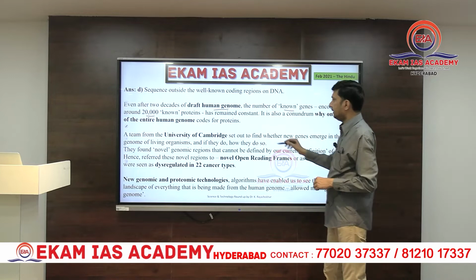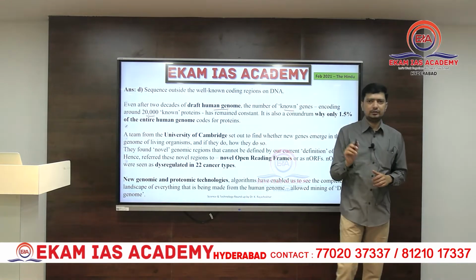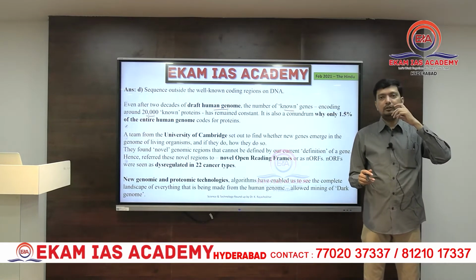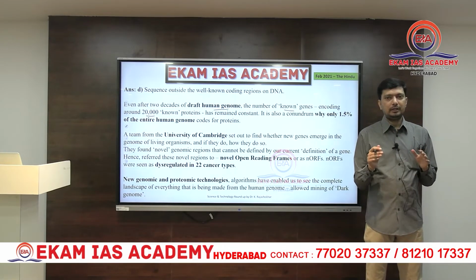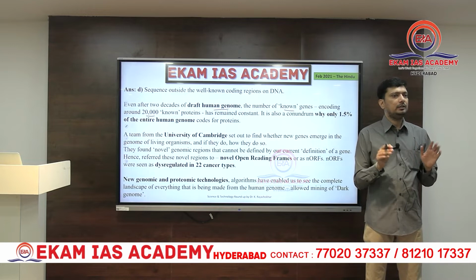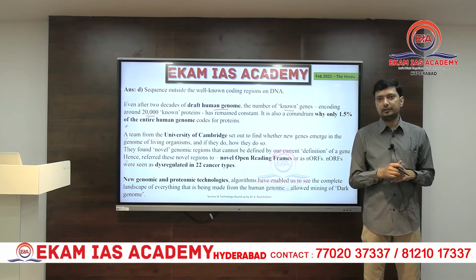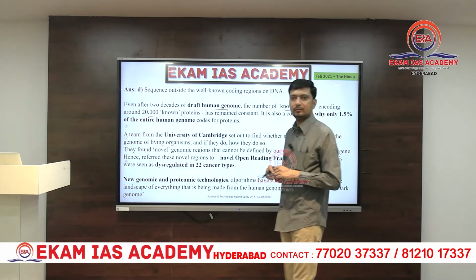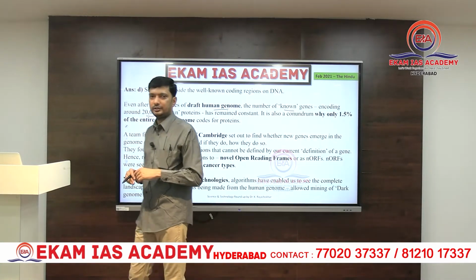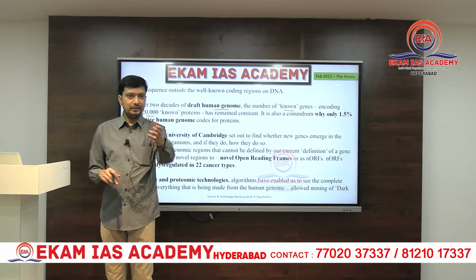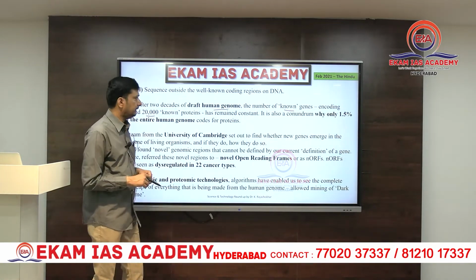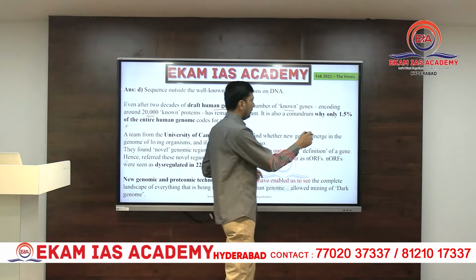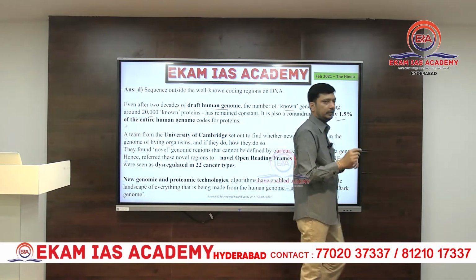But this number remained more or less constant, although in different text materials they talk about 25,000 genes, 35,000 genes, mostly it's a prediction. So the number remained very constant. Not many genes are known, which is a very big surprise for scientists, because we expected close to 1 lakh genes, but they could only find about 20-25,000 genes. So now there must be an explanation to that. So scientists are looking for clues, because this 20,000 genes only account for about 1.5% of entire DNA.